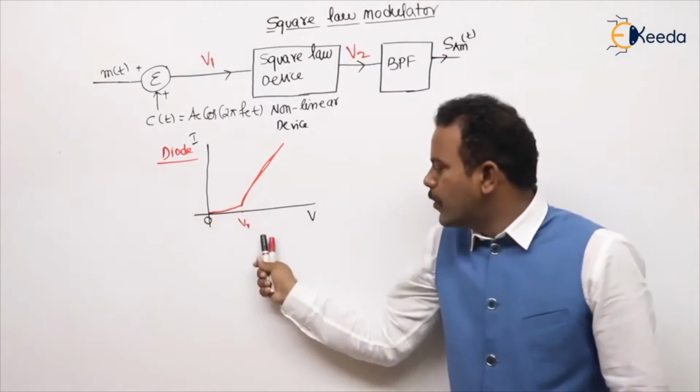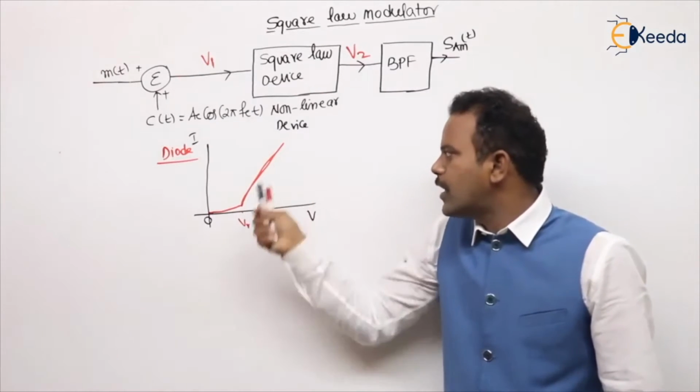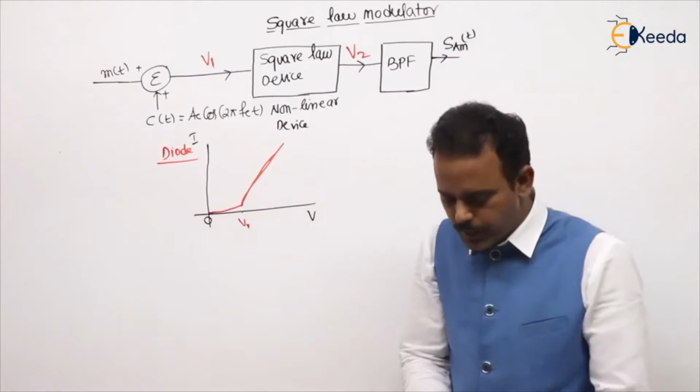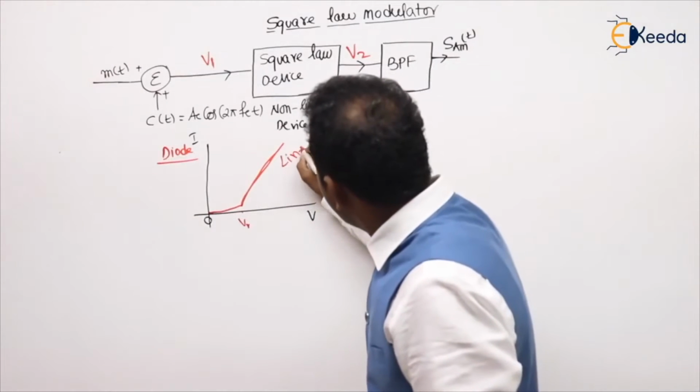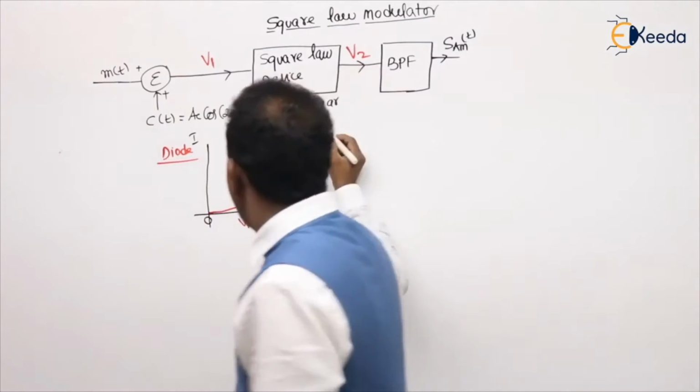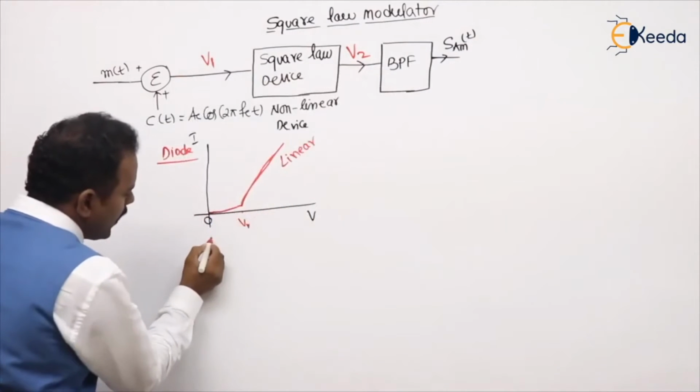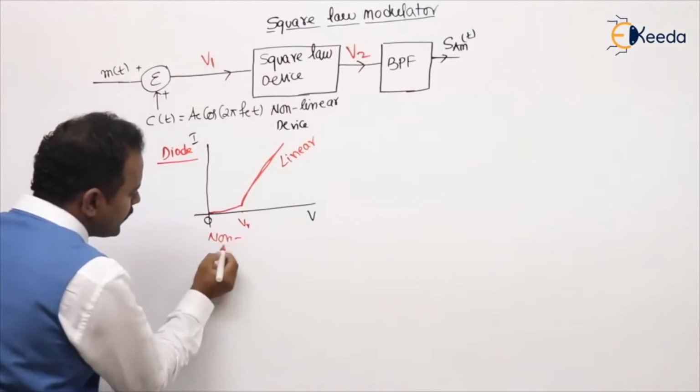But after the cut-in voltage, as voltage increases, current also increases in the same proportion. So I can say this is the linear region of a diode and this is the non-linear region of a diode.